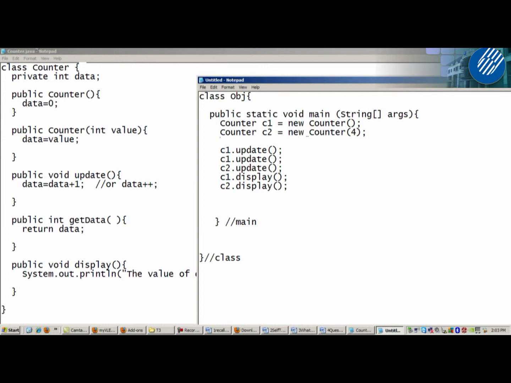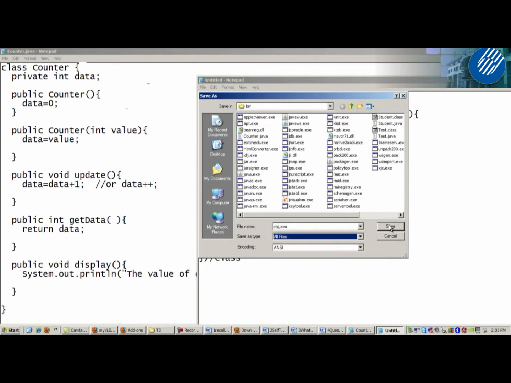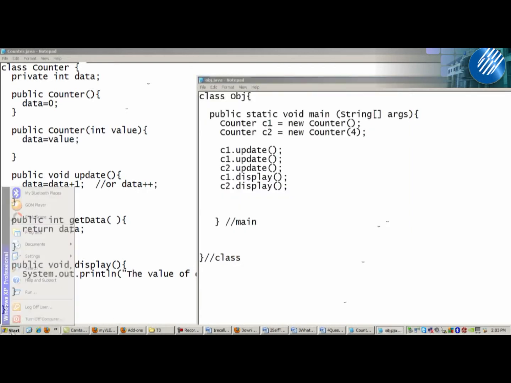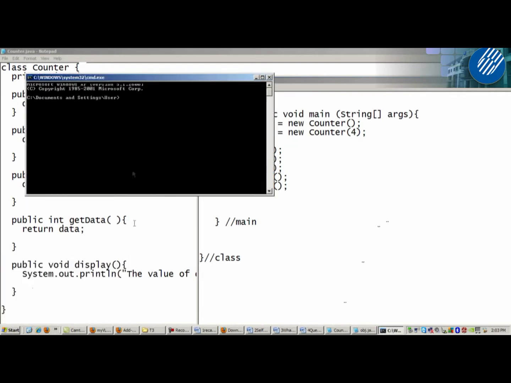So delete this. Now you save this as obj.java and all files. Save. Okay. Let me run just to show you the output. Type cmd.